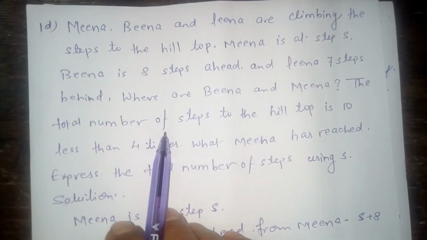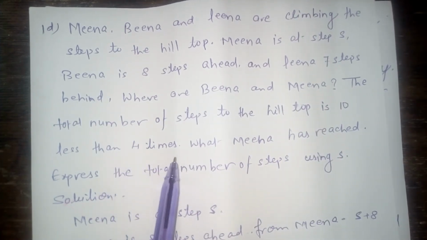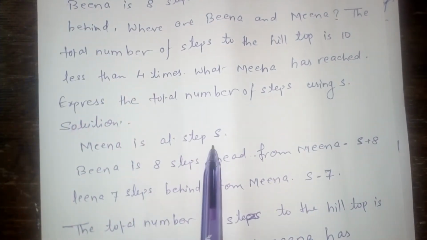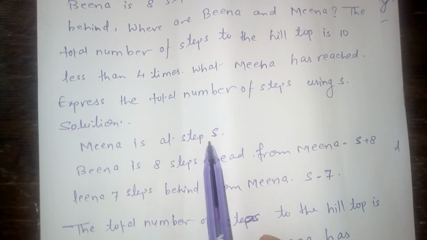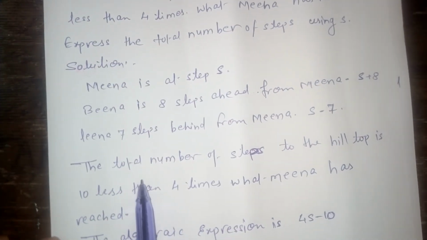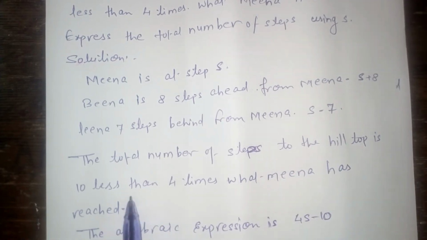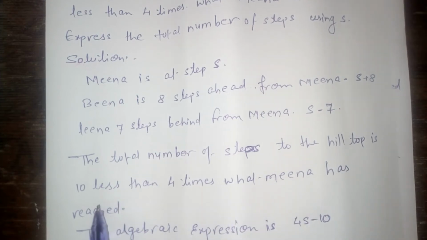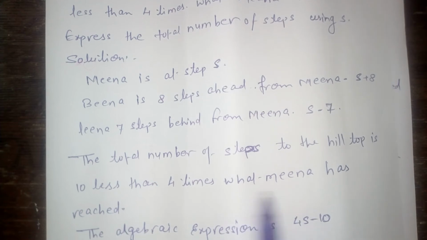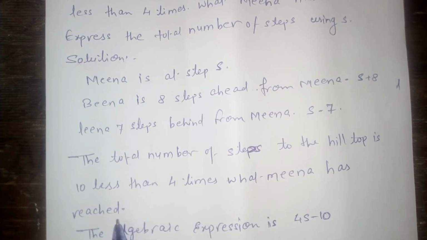The total number of steps to the hilltop is 10 less than 4 times what Meena has reached. The position of Meena is S. So the total number of steps is 10 less than 4 times what Meena has reached.